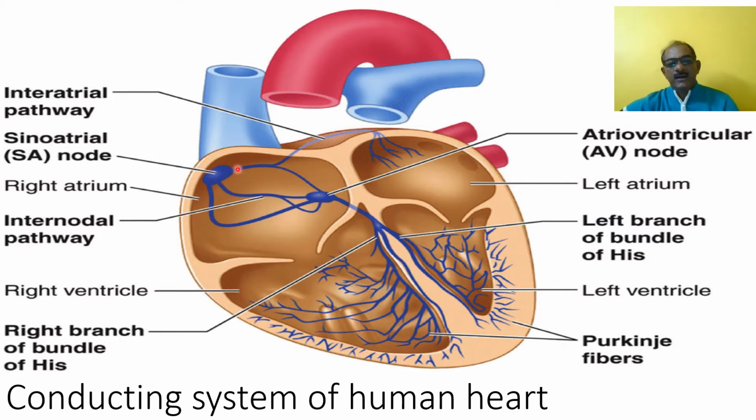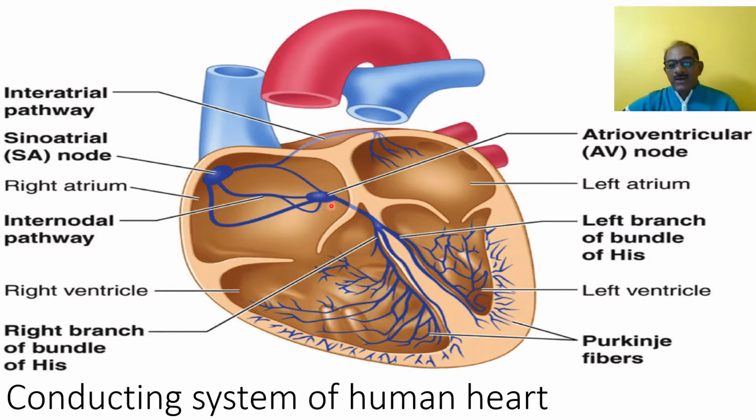Node means the heartbeat is initiated and regulated by a muscular center, and that initiation and regulation occurs with the help of the SA node, the sinoatrial node. The second node is the atrioventricular node, or AV node, or AVN.